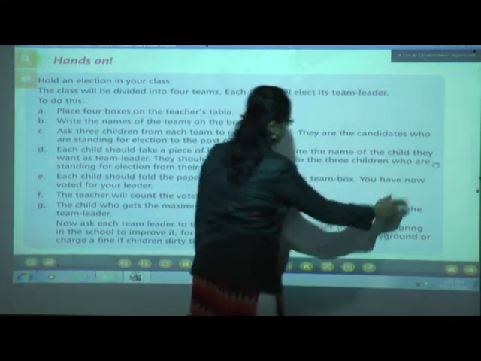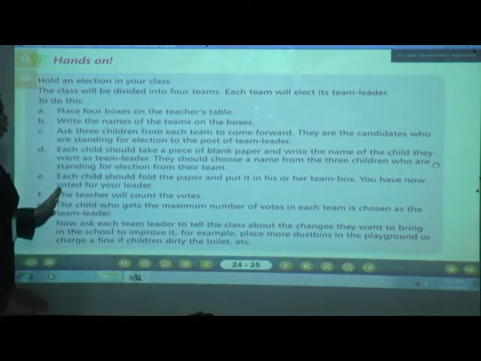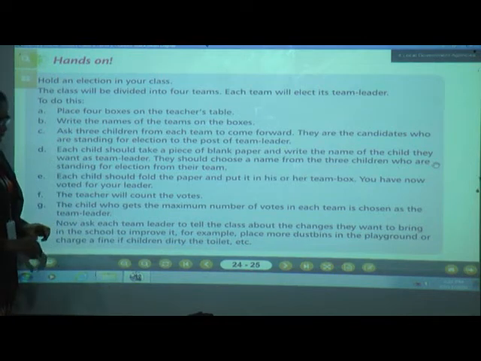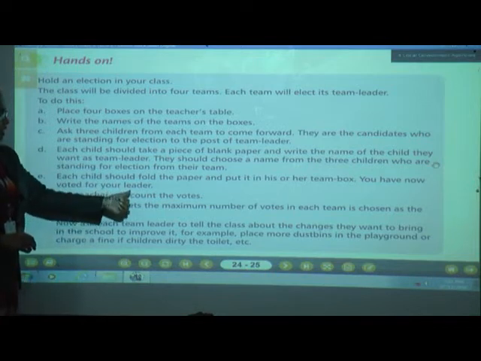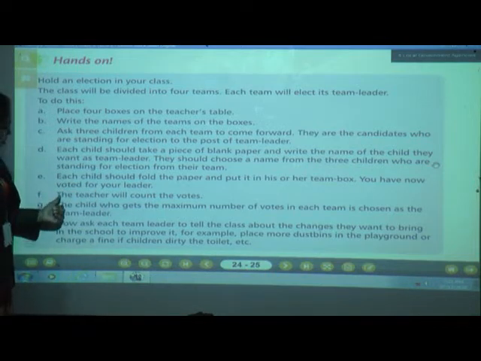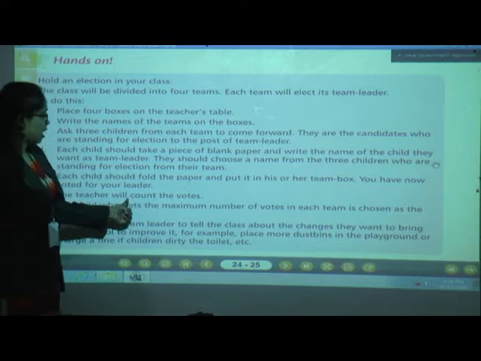Those who want to write the name, you are going to put that paper sheet in the team box, and you can vote for your leader. Okay. Number F, the teacher will count the votes.